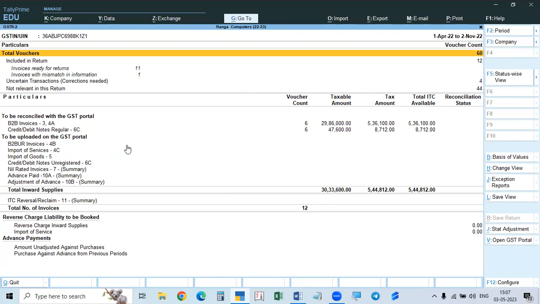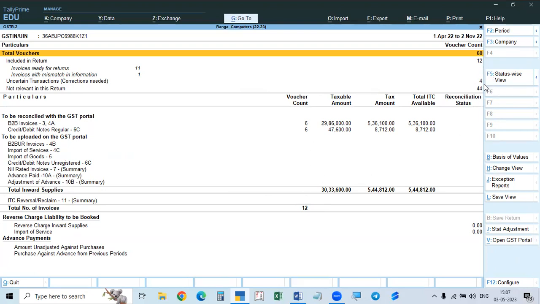In this report, only 12 are shown, and 12 are included in the invoices ready for returns. Out of that, there is again 1 mismatch, which will not affect these tables, but is to be rectified, that's all. Only these 4 will be affected, and these 4 will not be included in this report.